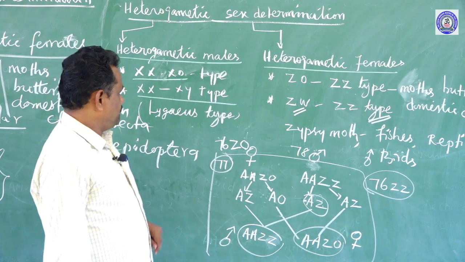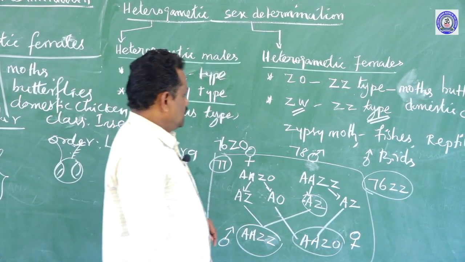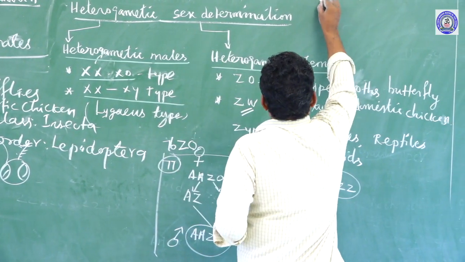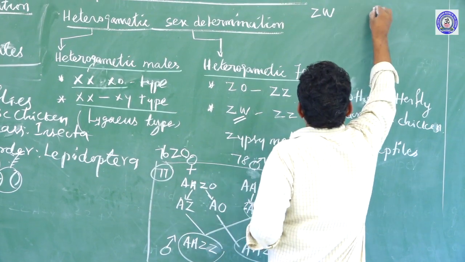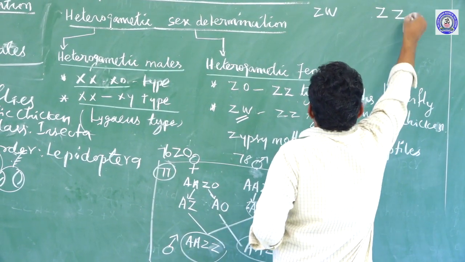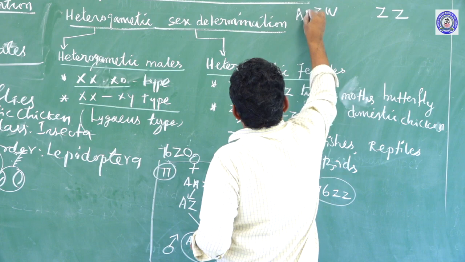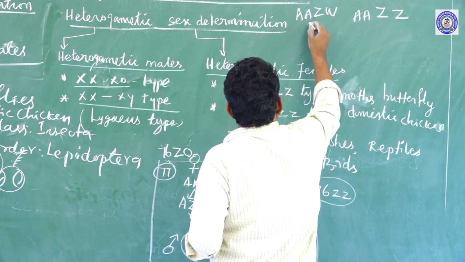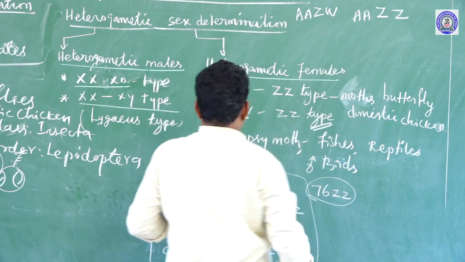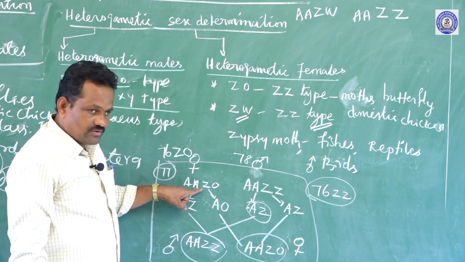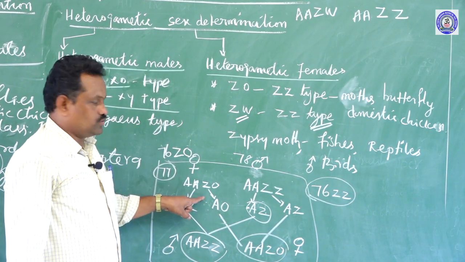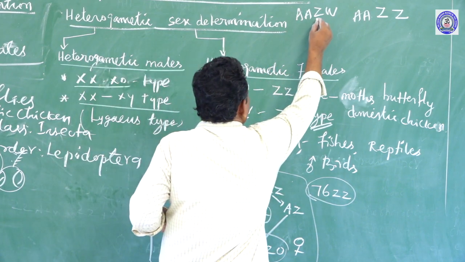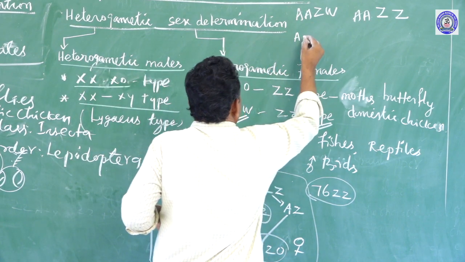But in another type, that is ZW and ZZ type, here the set of autosomes is in diploid condition and they produce dissimilar gametes. But here one gamete is without a sex chromosome, whereas here both gametes develop with a sex chromosome.